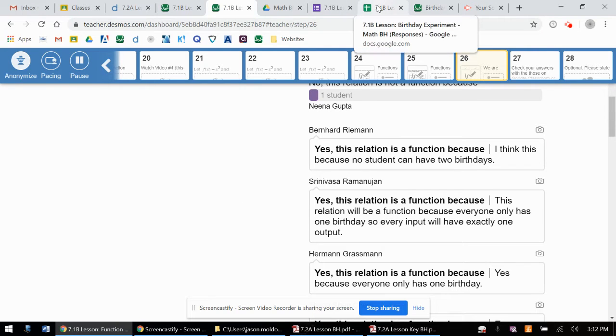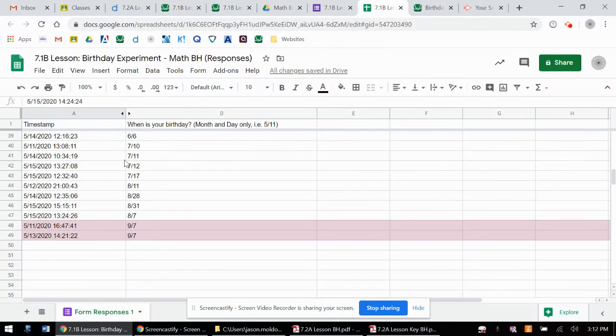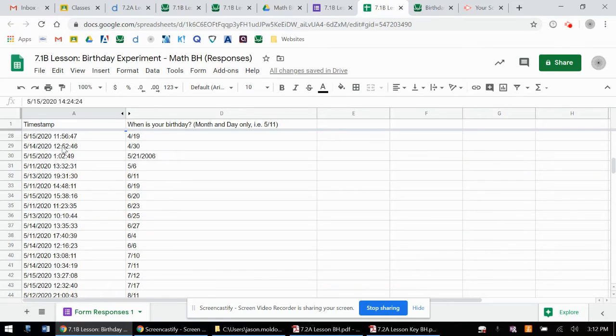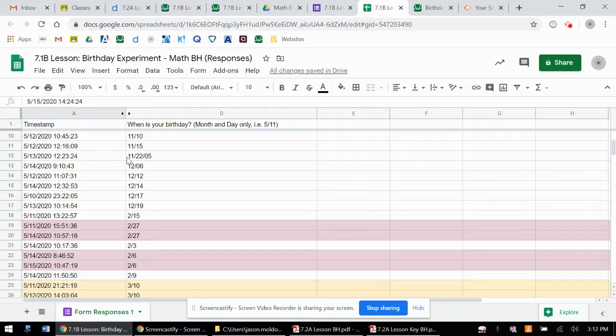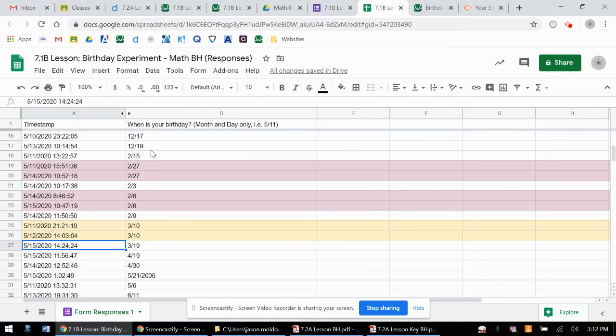And in fact, I'm going to show you the data. I've anonymized it, but you can see this is for both classes. Got about 48, excluding the top row, 48 sets of data. Oftentimes when people think about this question, they say, well, it's probably not that likely that people have the same birthday, even though that wasn't necessarily part of whether this would or wouldn't be a function, because it is a function. And in fact, people did have the same birthday.